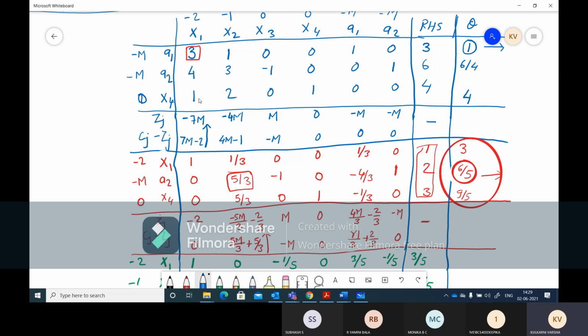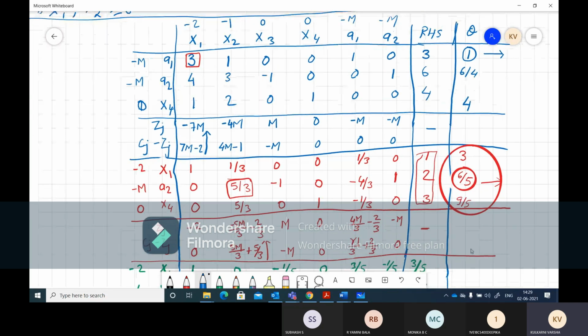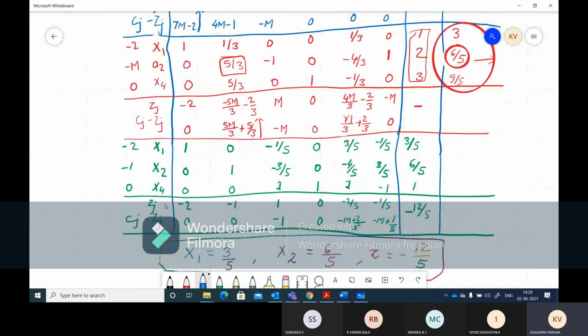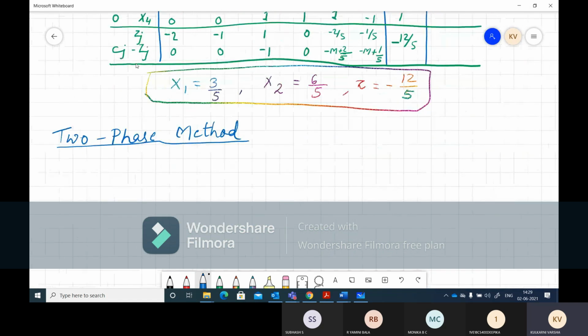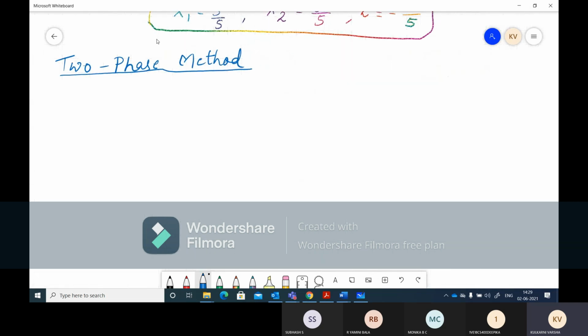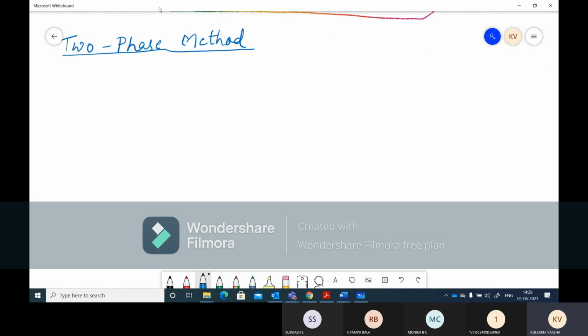So we are waiting for all these artificial variables to go out from this particular basis matrix, and then when all the artificial variables go from the basis matrix, we'll start getting some feasible solution. So there are some problems with big M method also, so we are going with the two-phase method.